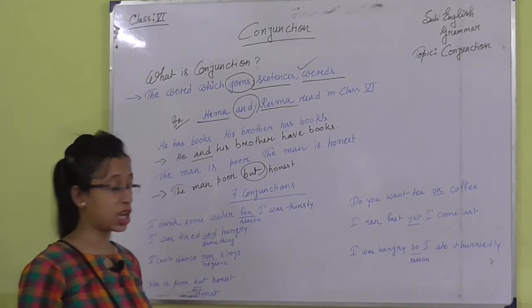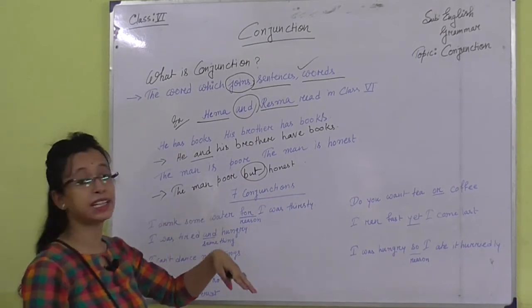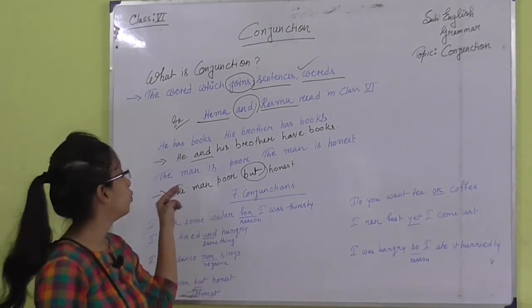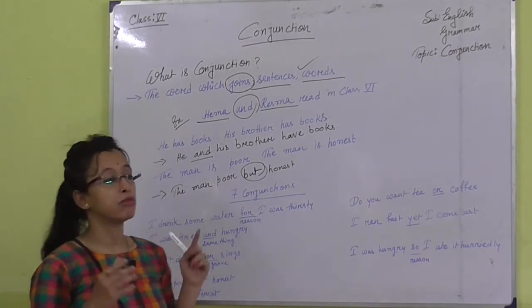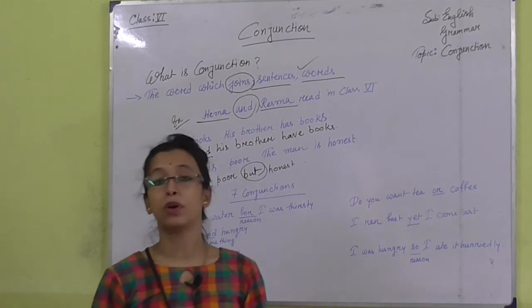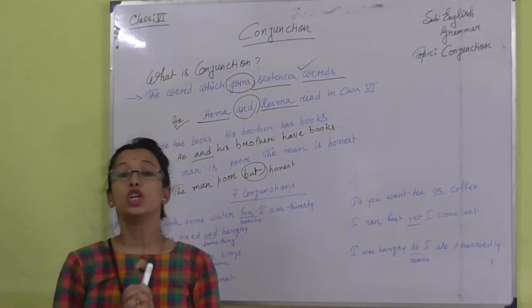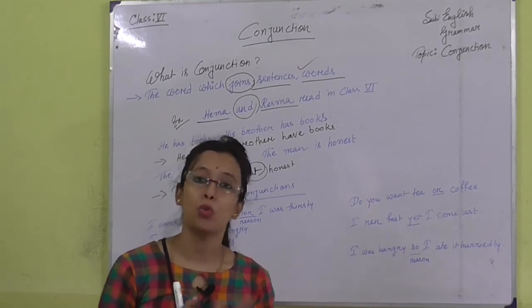So, here but is a conjunction. Why? Because these two different sentences are joined with but. So, conjunction is the word or the part of speech with which we can join two sentences or two words.